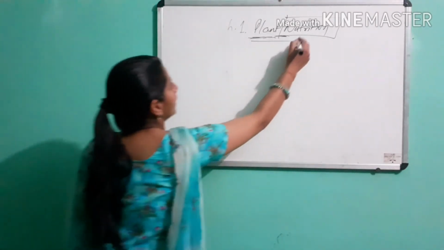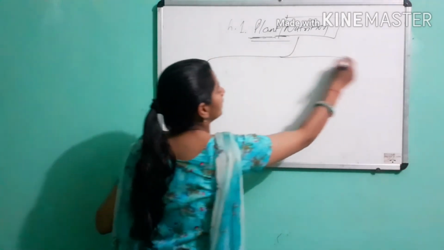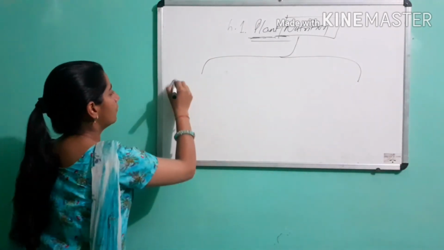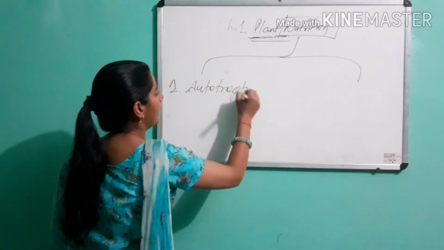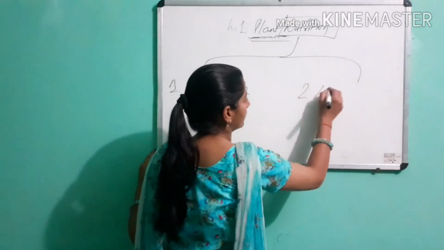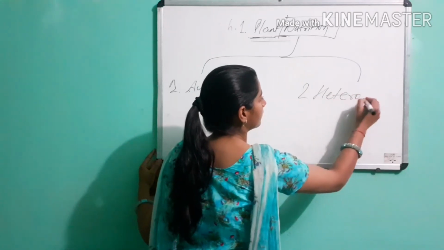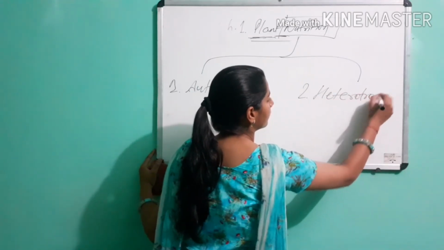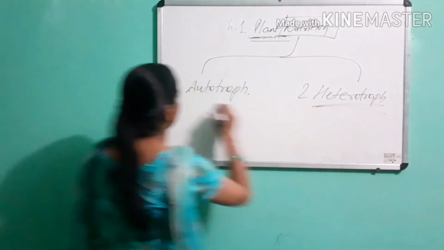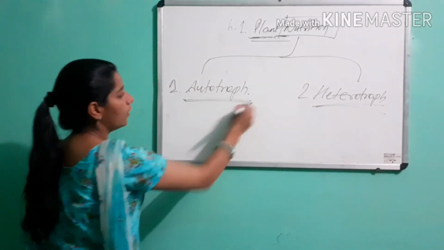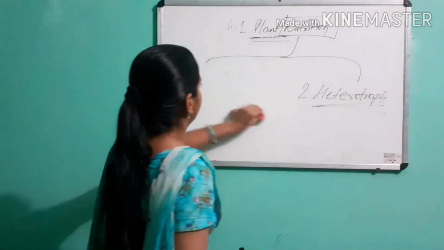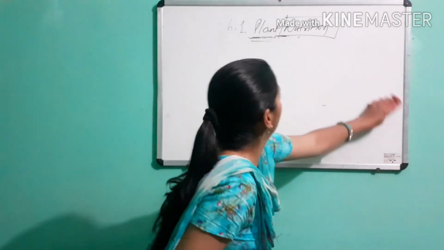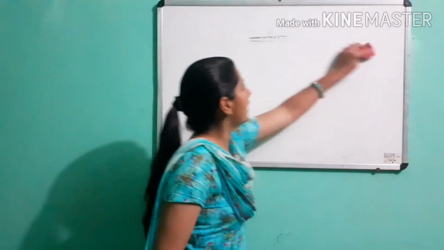Firstly, there are types of mode of nutrition. First, autotroph, and second, heterotroph. Now autotroph is complete. In the next video, I will explain heterotroph completely.